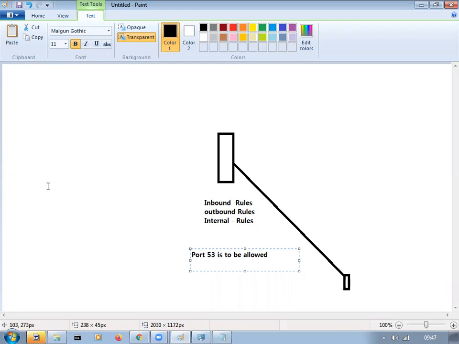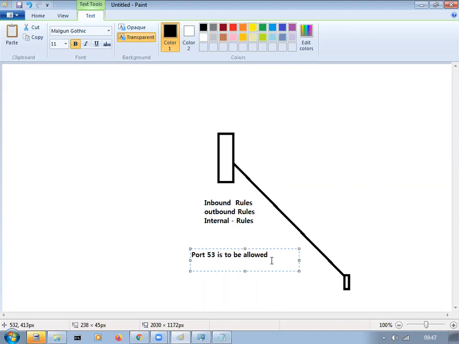Now, to go outside, what port should be opened? Port 53, then only it will go. Usually the companies will open it by default. Port 53 from your internal to external, that is the outbound rule, is allowed.